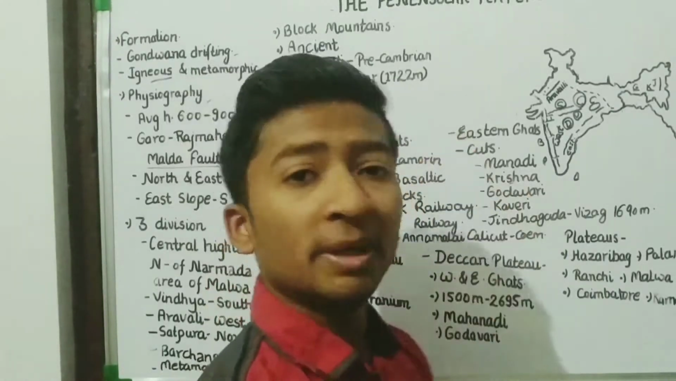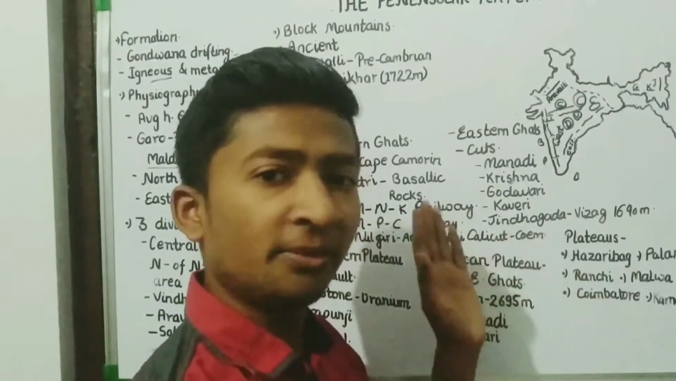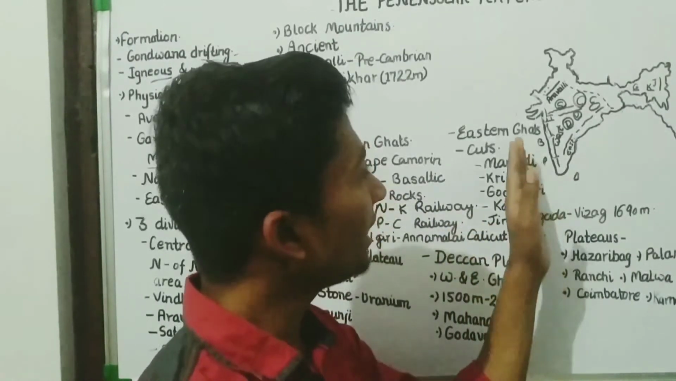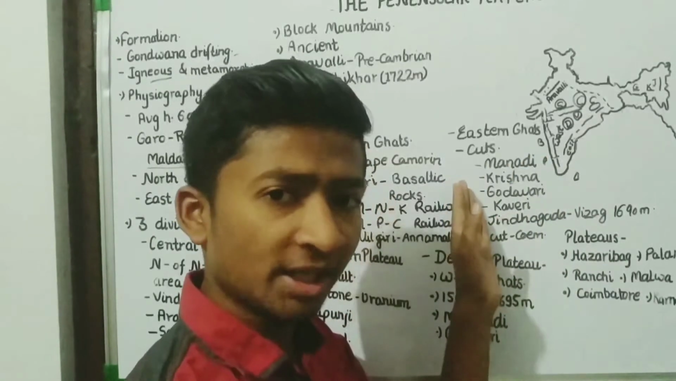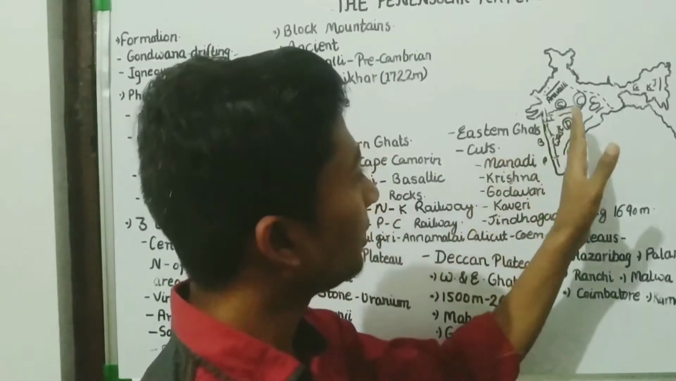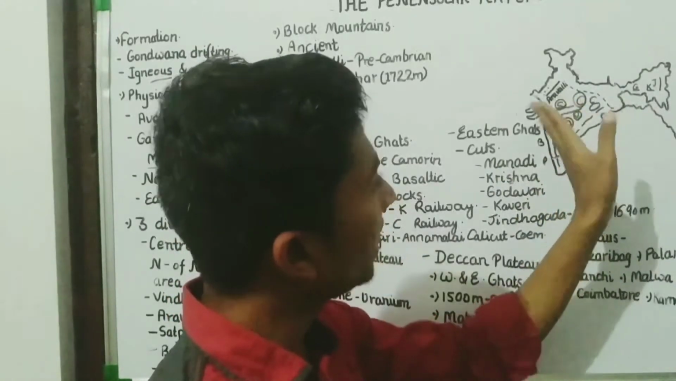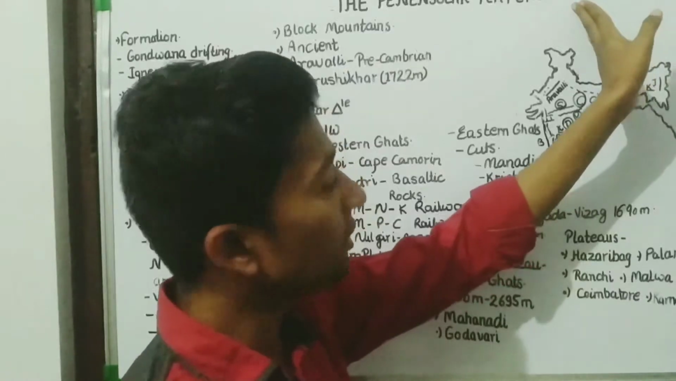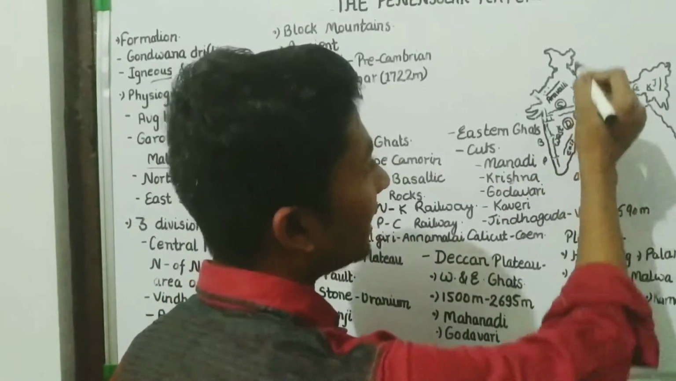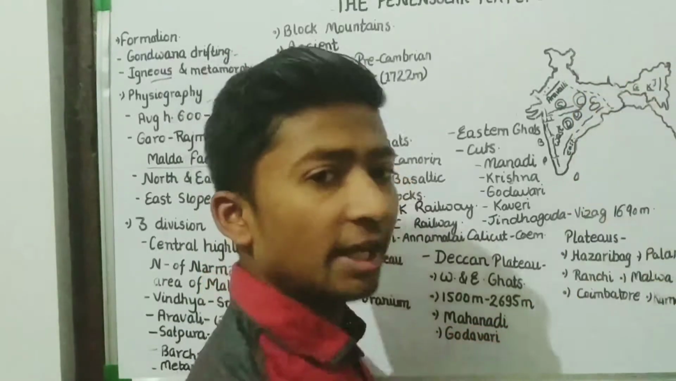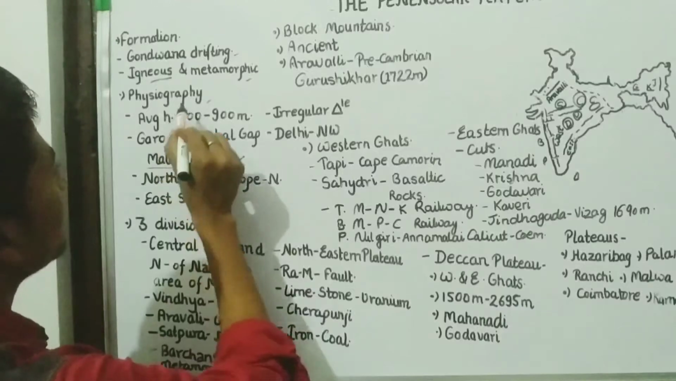The formation of the Peninsular Plateau. The formation of the Peninsular Plateau was from the drifting of Gondwanaland. We know that the Indo-Australian plate had drifted from the African continent, and this led to the highlands in Central and Deccan region. And this plate collided with the Eurasian plate, and this led to the formation of highland and folding mountains of Himalaya.